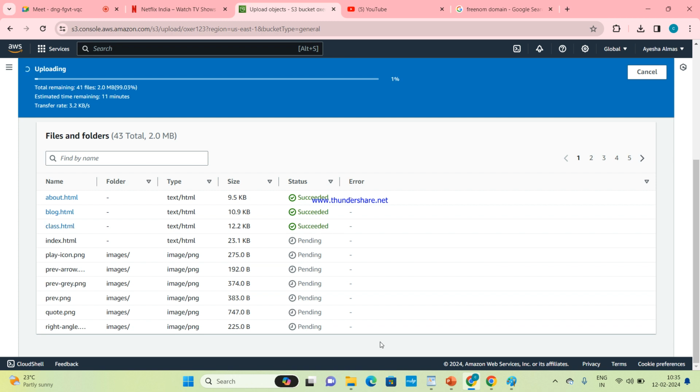So it will generate a URL, right? Yes. So till now we have gone in reverse.